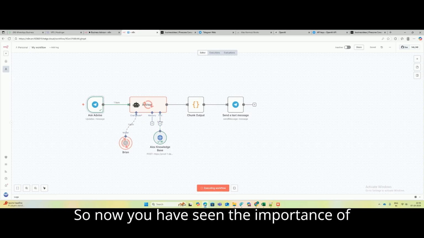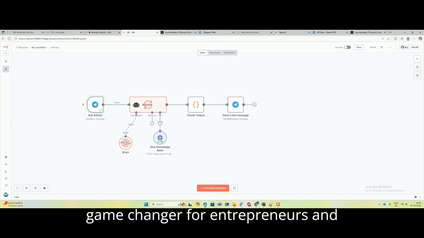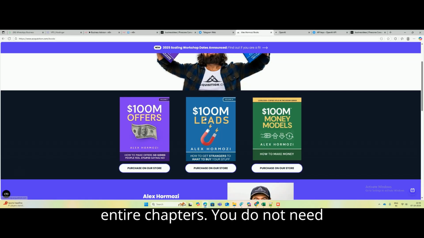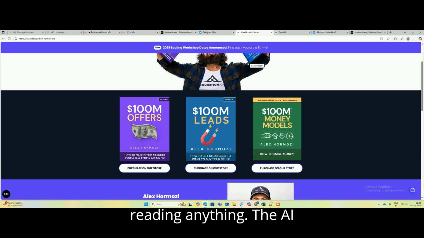So now you have seen the importance of this workflow, why this workflow is a game changer for entrepreneurs and business enthusiasts, because you get Alex Hormozi's wisdom on demand without having to read entire chapters. You don't need to read anything from his books. Without reading anything, the AI synthesizes complex ideas into clear, actionable steps.